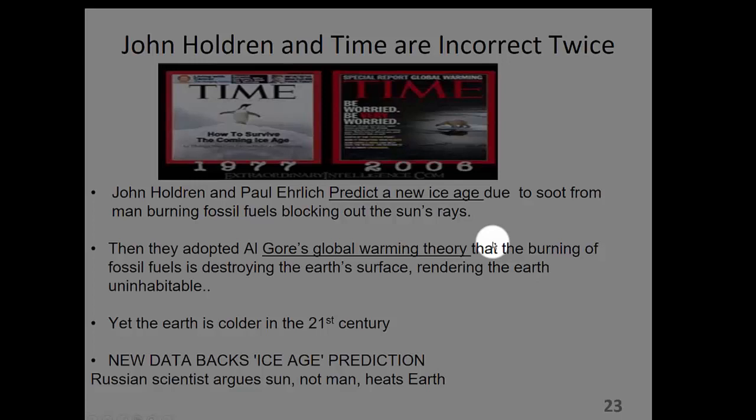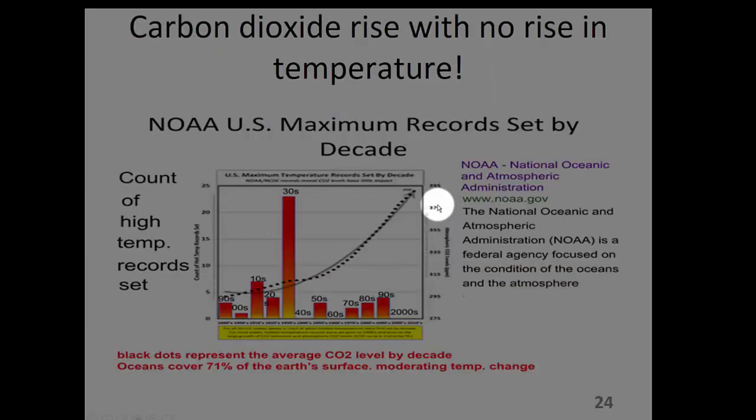We will now take a closer look at NOAA's chart. The dotted line here shows the rise in carbon dioxide. There is no large amount of carbon dioxide before the 30s to cause the great heat of the 30s. After 1930, there is a great rise in carbon dioxide, but no great heat in the 21st century. Couldn't the heat of the 30s have caused the rise in carbon dioxide? Historically, the carbon dioxide rise follows the rise in temperature.